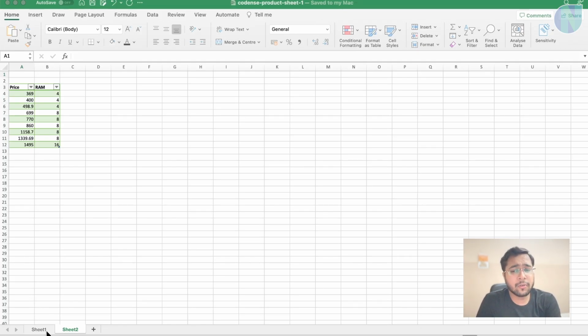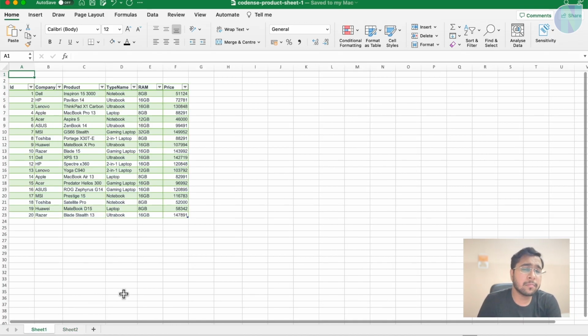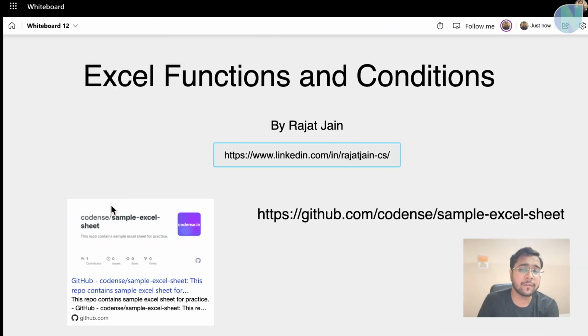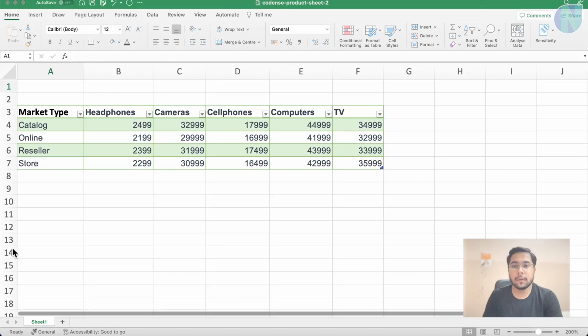And yes, here you can get sheet 1 and sheet 2 as well, or VLOOKUP1, VLOOKUP2 as well. So online, when you go to this GitHub repository, you may find the sheet with different names. Don't worry, they will be in order here. Now we will look into how to use HLOOKUP in an Excel sheet.